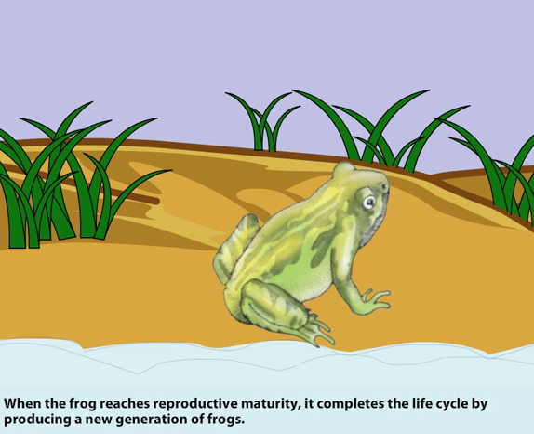When the frog reaches reproductive maturity, it completes the life cycle by producing a new generation of frogs.